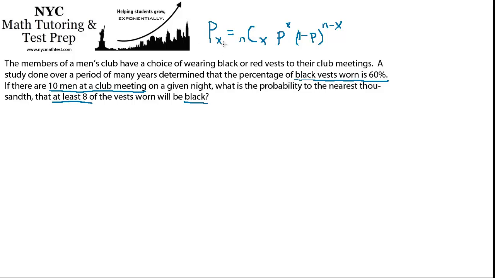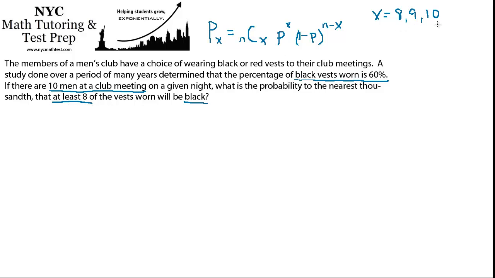Okay, so in this case, x being the number of successes, how many successes do we want to have? Well, we want to have at least 8. So we want to have either 8 or 9 or 10. So x is going to equal 8 or 9 or 10. I just want to mention this formula can't calculate the probability of at least 8 of the vests worn, because there's 3 possibilities.